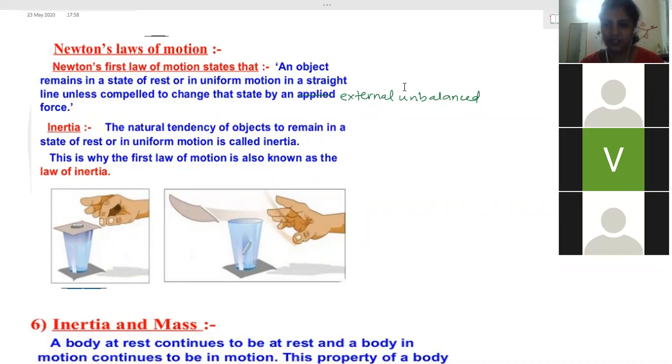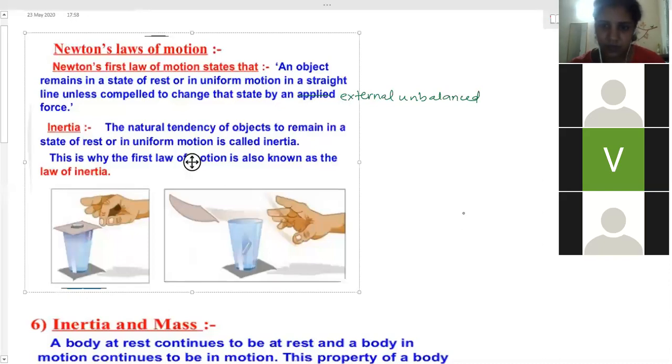Is it clear? So when the car is moving towards left, the person will move towards right. That is also because the body has been set in this direction.